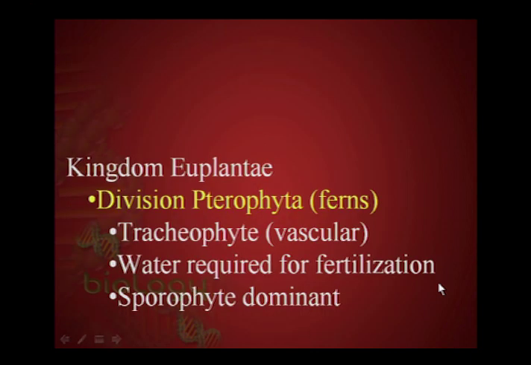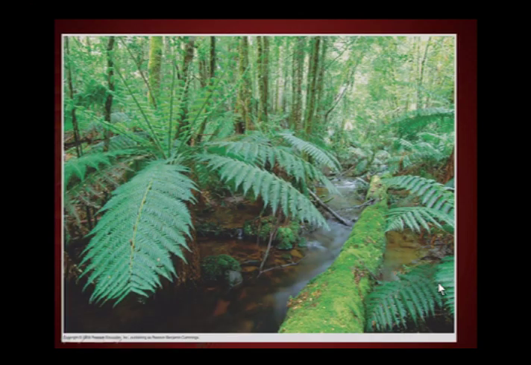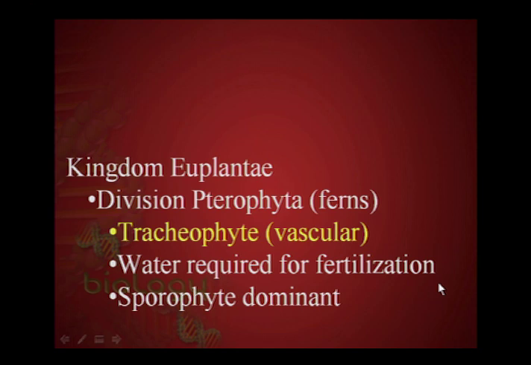Now, one of the more extreme versions of this kind of plant that has structural complexity yet a primitive life cycle are the ferns. Ferns succeed the horsetails in the fossil record and were a dominant plant in the Carboniferous era. Again, they are tracheophytes that require water for fertilization. Most people are familiar with ferns, and they're still a fairly successful group of plants today. But most people intuitively think that ferns must produce seeds, and they do not. They require water for fertilization.